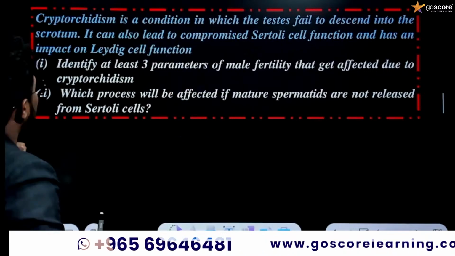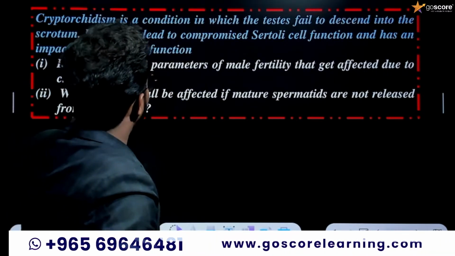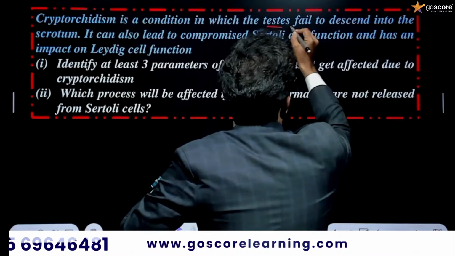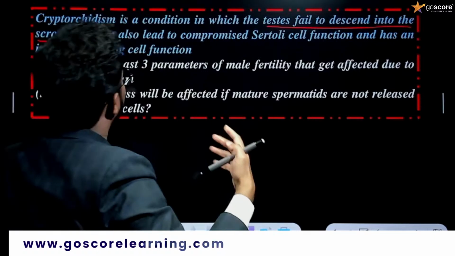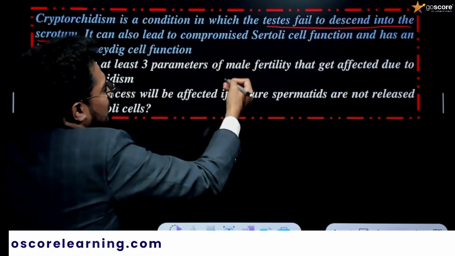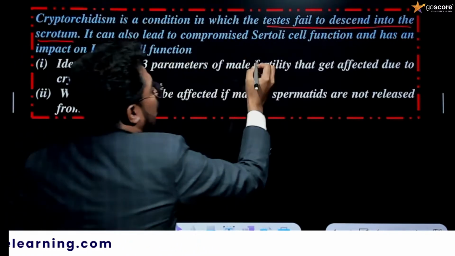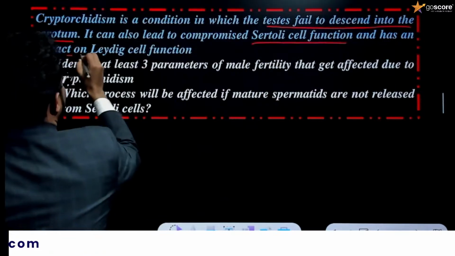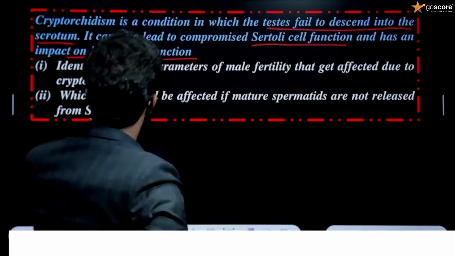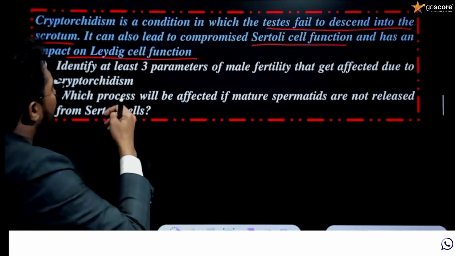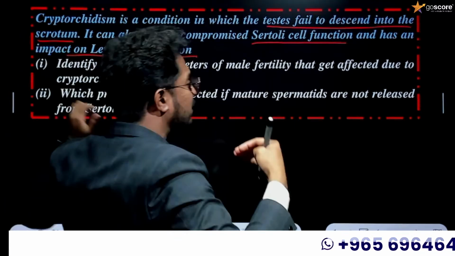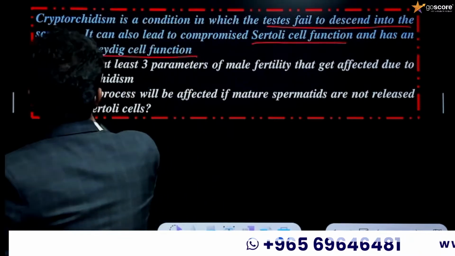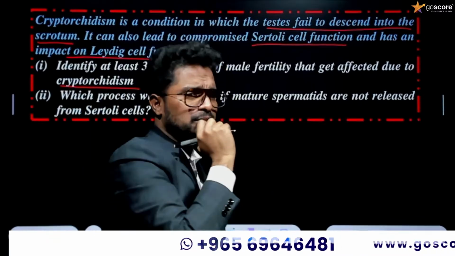The first question: cryptorchidism is a condition in which the testes fail to descend into the scrotum. Do you know what is meant by scrotum? It can also lead to compromised circulatory cell function and has an impact on other cell functions too. The question is: identify at least three parameters of male fertility that get affected due to cryptorchidism. So what is cryptorchidism?